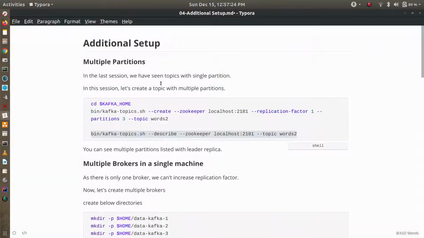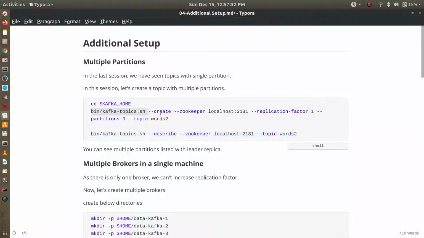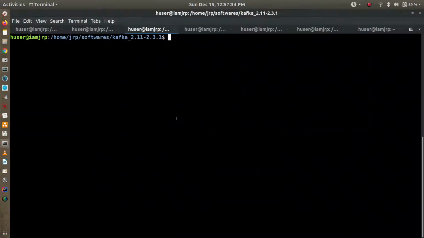Now let's create a topic with multiple partitions. So we are creating a topic called words 2 with partitions 3, but replication factor 1.